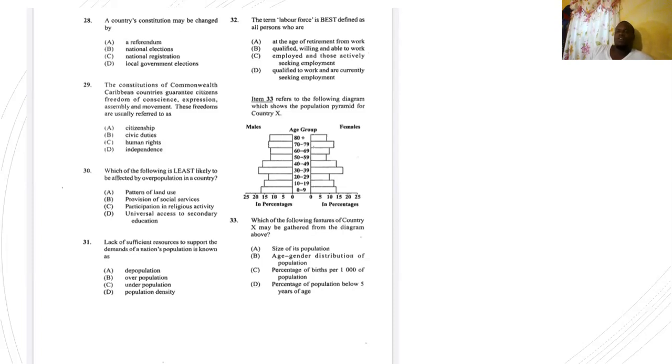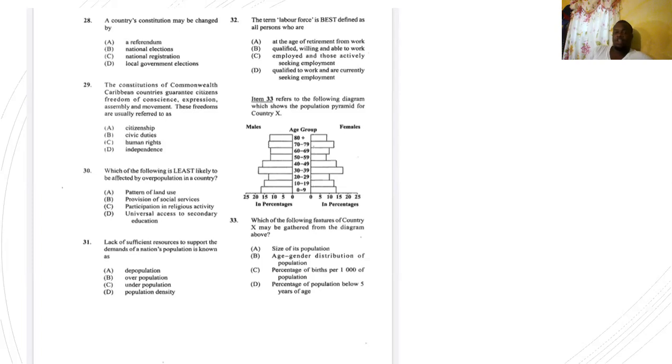Number 33 now refers to the following diagram, which shows the population pyramid for country X. So take 5 seconds, study the diagram properly. Yes. So the diagram is showing population in percentage and showing the age-sex ratio for country X. So 33 now says, which of the following features of country X may be gathered from the diagram above?